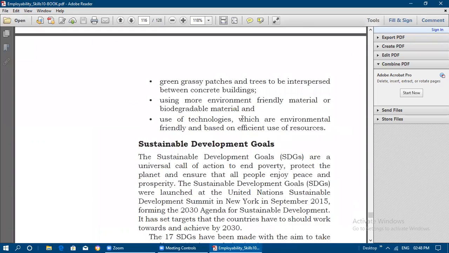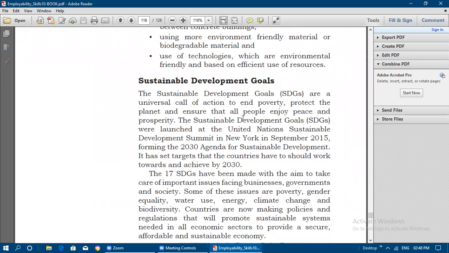Okay, and the sustainable development goals are a universal call to action to end poverty. So in order to put a full stop to poverty, to protect the planet and ensure that all people enjoy peace and prosperity. They should have peace and wealth in their life. Okay, so every corner of the people needs to get this. For this only, the sustainable development goals were framed.